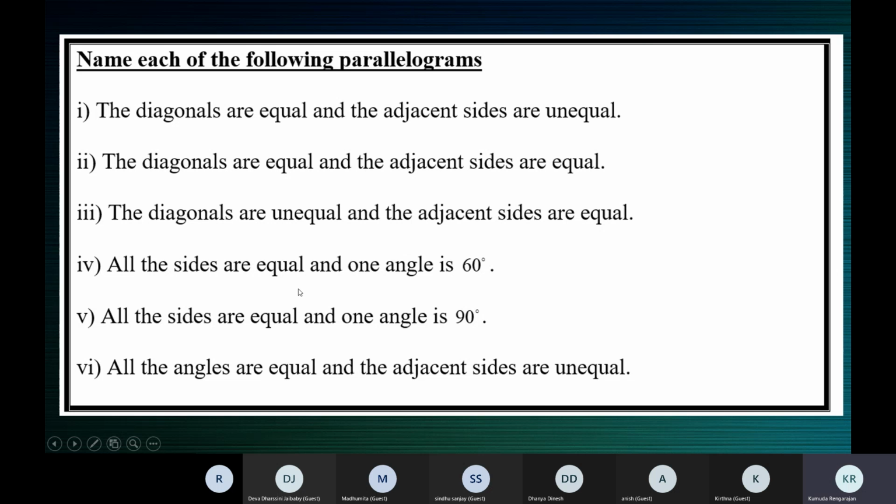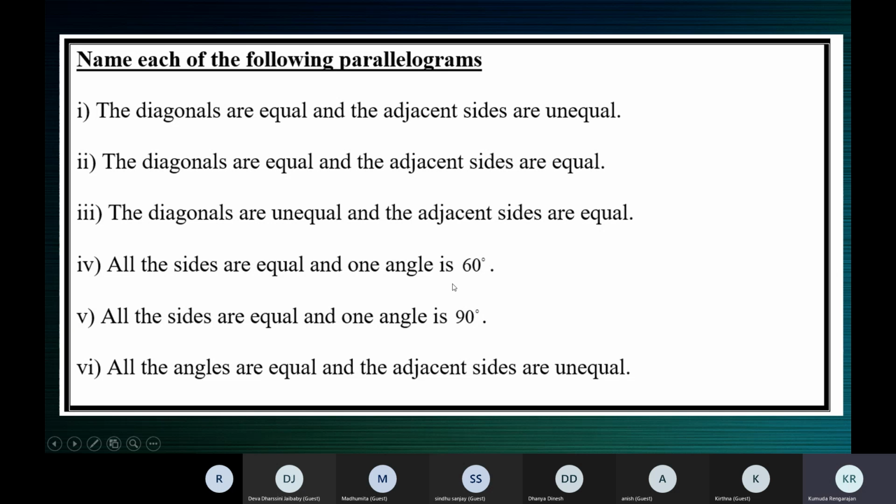Now all the sides are equal. You have only two answers, parallelogram or rhombus. What is it? Rhombus, ma'am. It cannot be a square or a rectangle because one angle is 60 degrees, while in a rectangle or a square each angle measures 90 degrees.